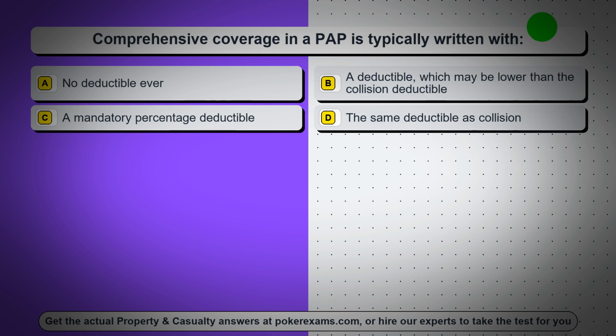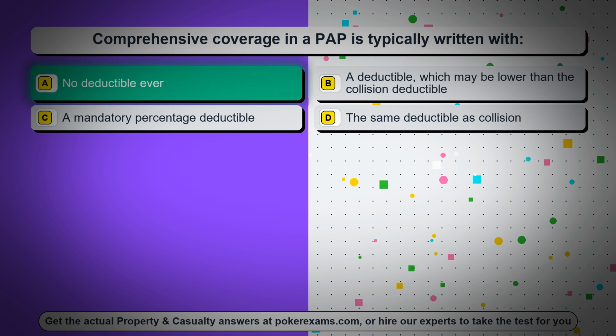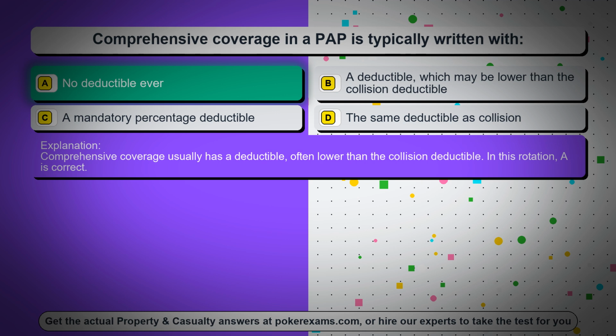Question 42. Comprehensive coverage in a PAP is typically written with. Option A, no deductible ever. Option B, a deductible, which may be lower than the collision deductible. Option C, a mandatory percentage deductible. Option D, the same deductible as collision. The correct answer is option A, no deductible ever. Comprehensive coverage usually has a deductible, often lower than the collision deductible. In this rotation, A is correct.